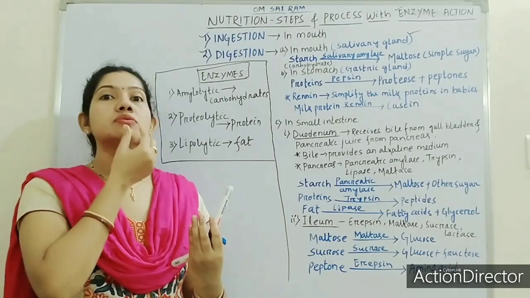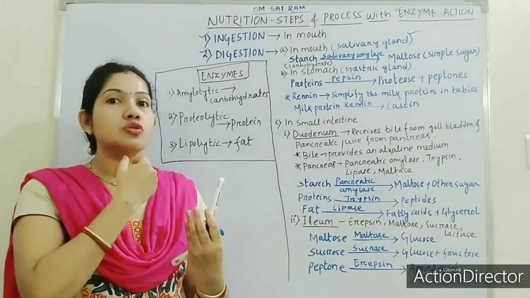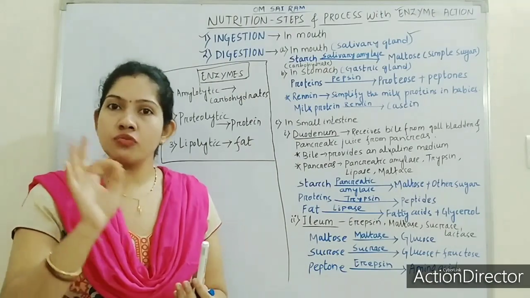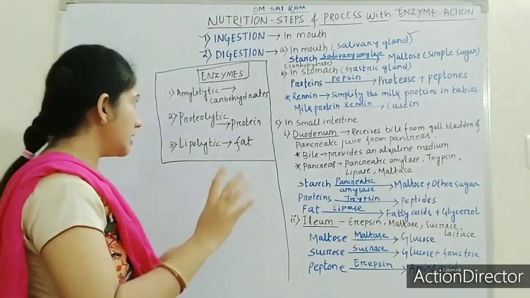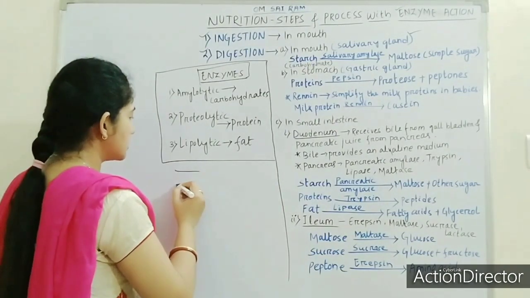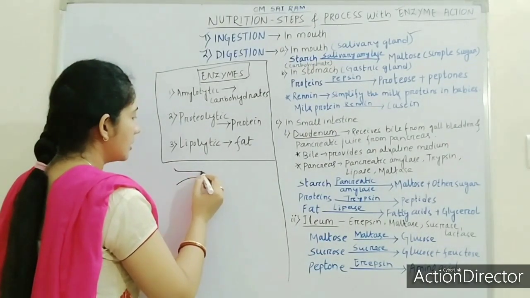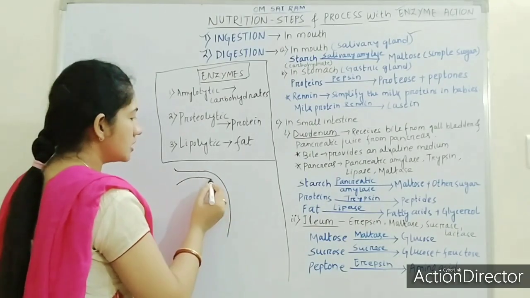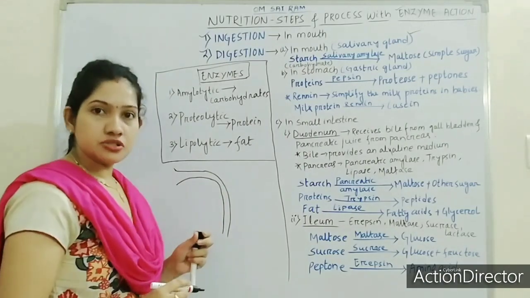Where will it go? It will move on. It will pass on to the pharynx, and then it will move on to the food pipe or esophagus. So here, let me draw. Suppose this is the mouth, pharynx. Here I am drawing only the food pipe or esophagus.